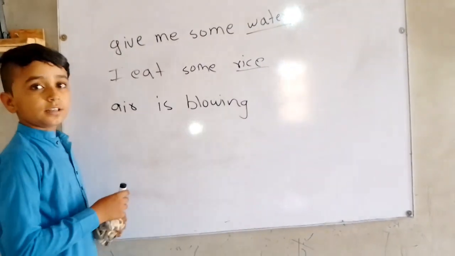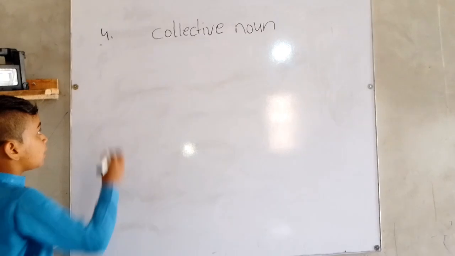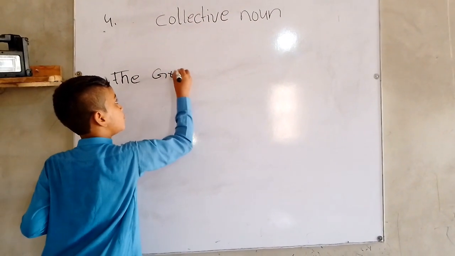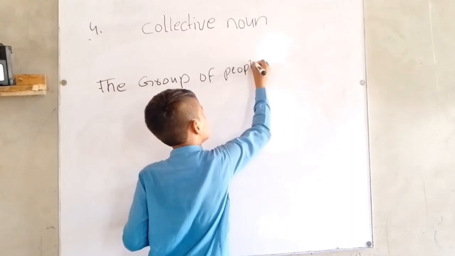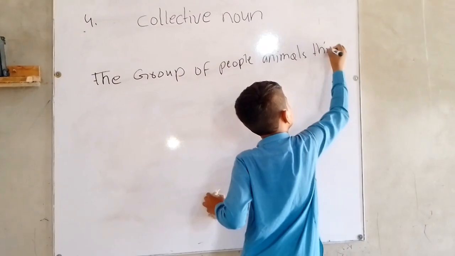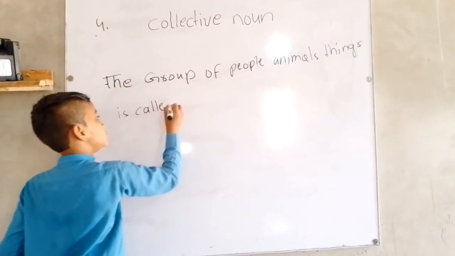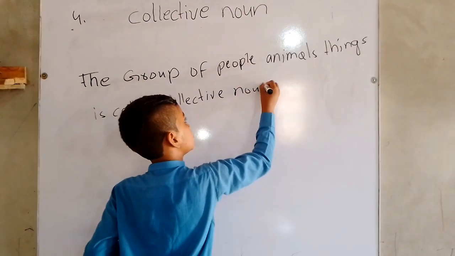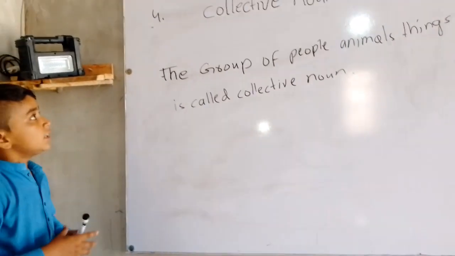So now we come to the fourth, the collective noun. A group of people, animals, things is called a collective noun. So a group of people, animals, things is called the collective noun.